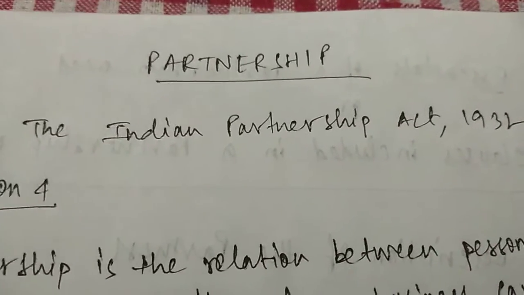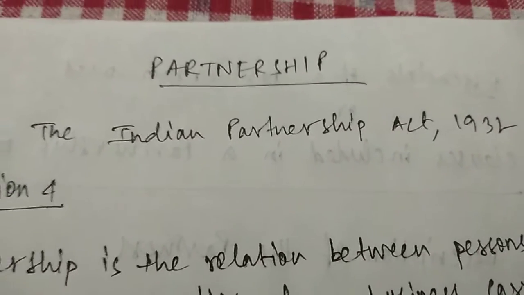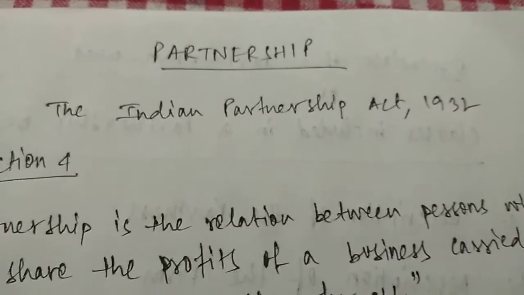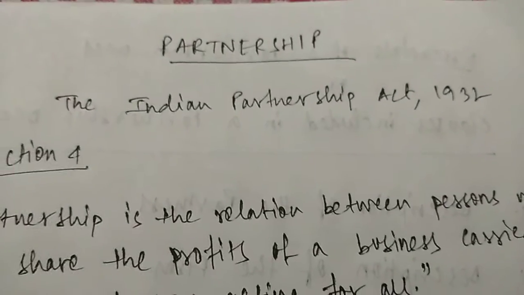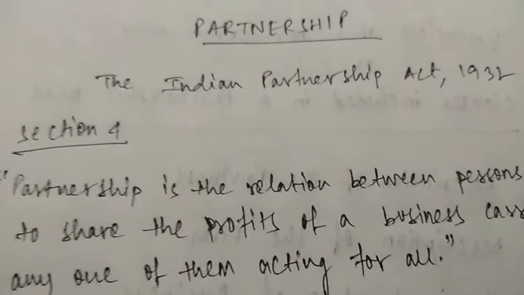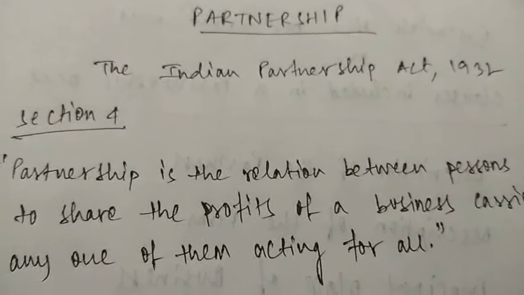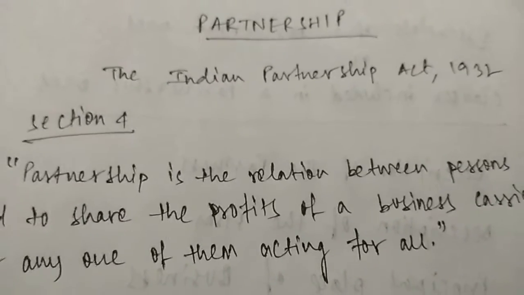Now, partnership is a form of business where two or more persons come together to run a business and share the profits out of it. The partnership is being governed by the Indian Partnership Act 1932. The definition of partnership is given under section 4 of the Partnership Act 1932.